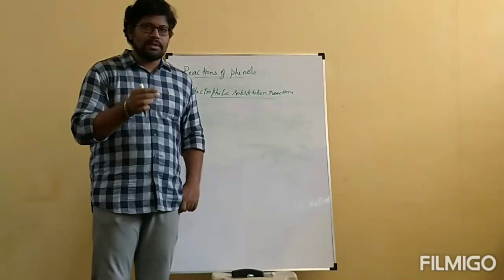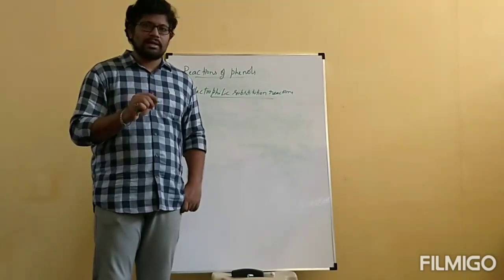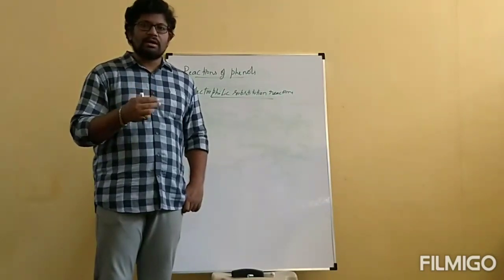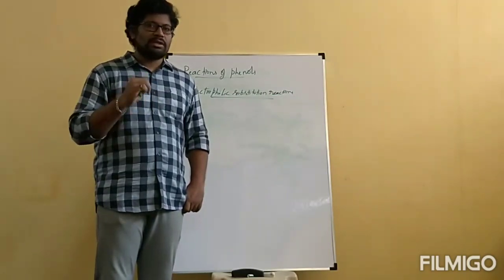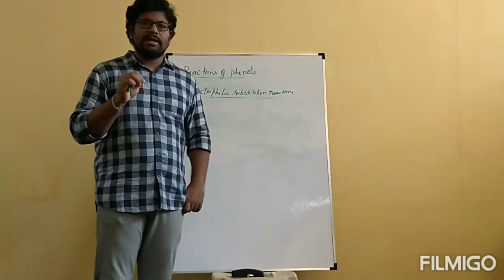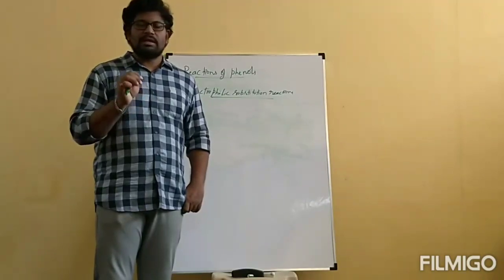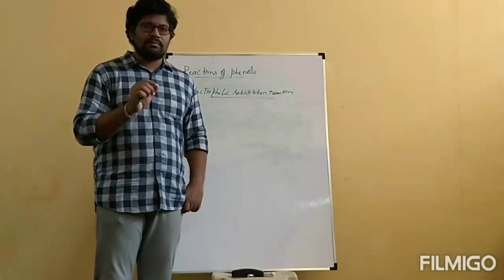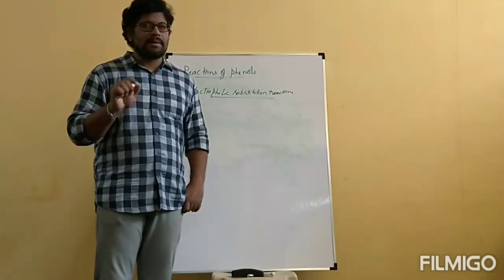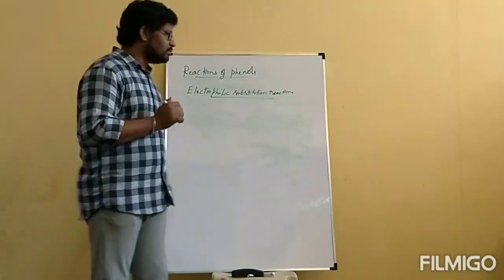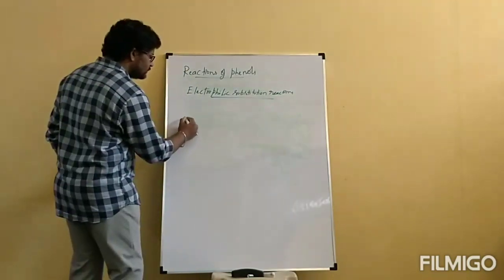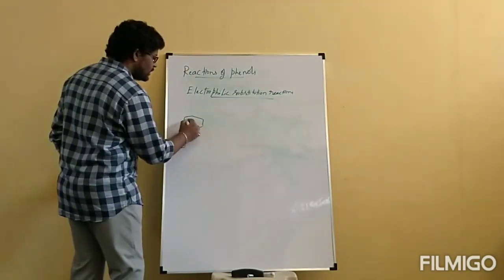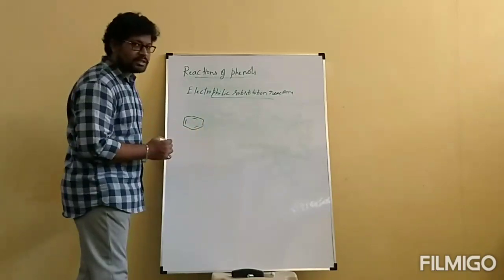Electron donating group is called ortho-para directing group and electron withdrawing group is called meta-directing group. Depending on that, we can say whether we are going to get ortho product, para product or meta product.